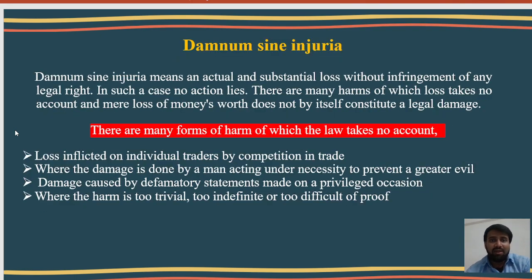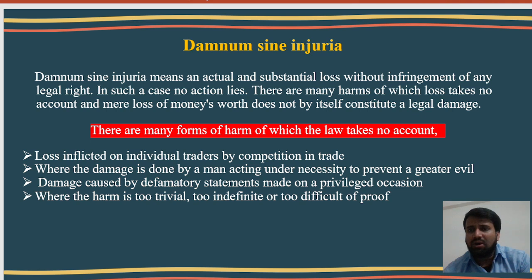So next very important maxim is damnum sine injuria. Damnum sine injuria is just opposite to injuria sine damnum, and this is a very famous maxim in the law of torts. So first thing you have to remember, damnum sine injuria is opposite to the maxim injuria sine damnum.